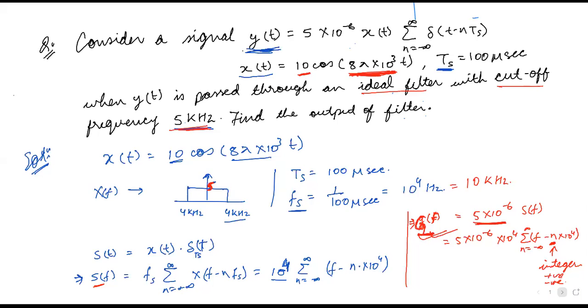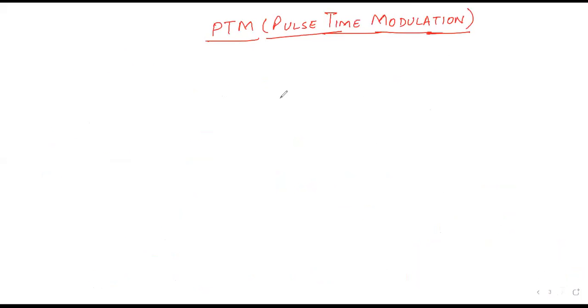Okay, so next we are going to study pulse time modulation. Okay, PTM. So what is this pulse time modulation? In this, the pulse width or the position of the signal will change, but the amplitude of the signal will remain constant.